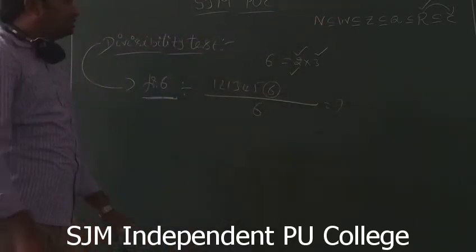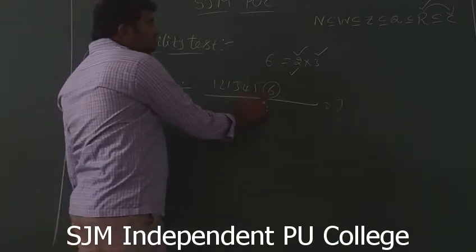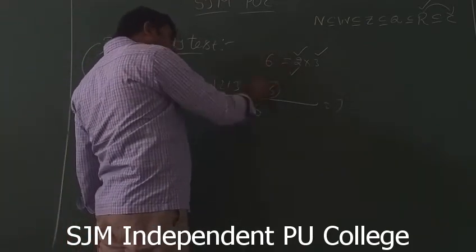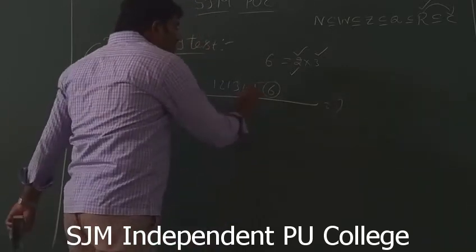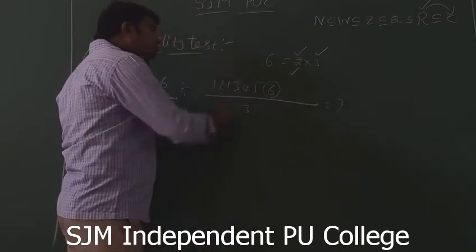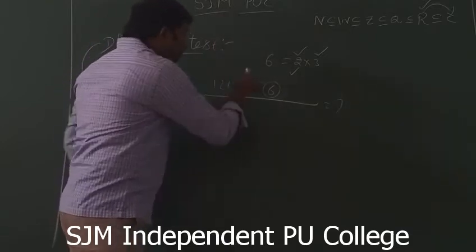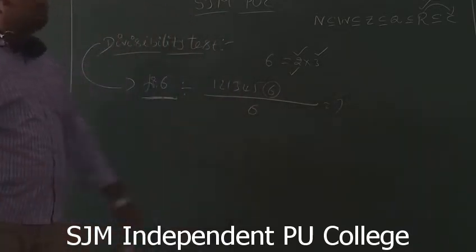The whole number is divisible by 6. Anyhow, here the unit digit is 6, right? Then this whole number is divisible by, first of all, 2. Next, whether it is divisible by 3 or not, you see. It is divisible by 3, no doubt. Finally, then this number is divisible by 6.